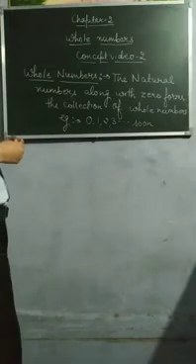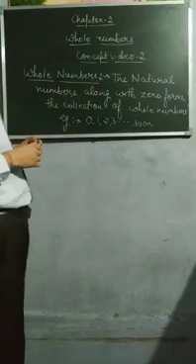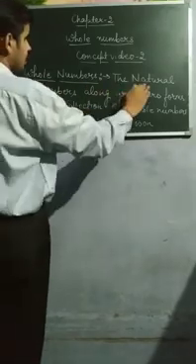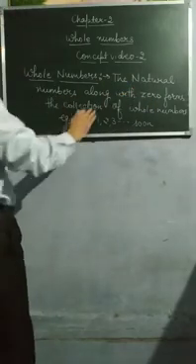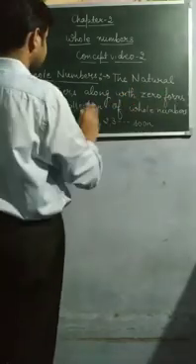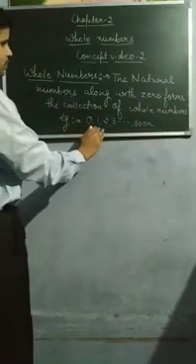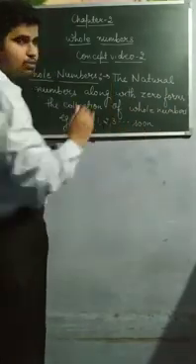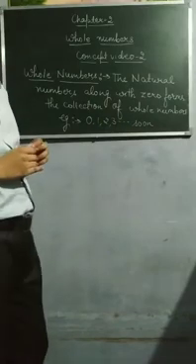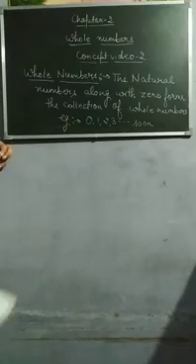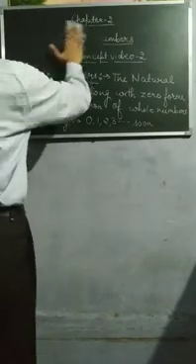Okay, I am again repeating the definition. Please write down in your rough notebooks. The natural numbers along with 0 form the collection of whole numbers. Example: 0, 1, 2, 3 and so on. Please write down one note also.